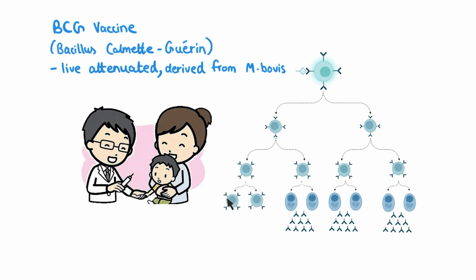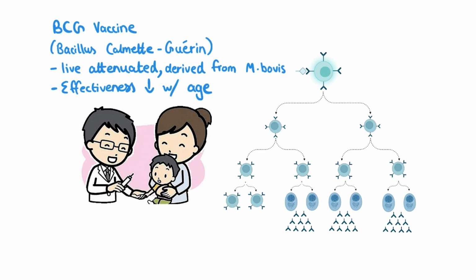We talked about how this kind of thing happens in our lessons on immunity, so if you're unsure about this, feel free to go back and revise that before continuing. This vaccine protects 70 to 80% of people who receive it, but as the person gets older, the effectiveness will decrease. Remember, immune memory wanes over time, so unless the person is being repeatedly re-exposed to the Mycobacterium, their immune memory will decline as they age.